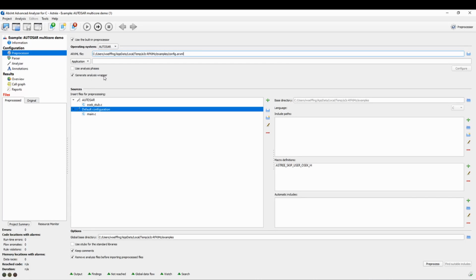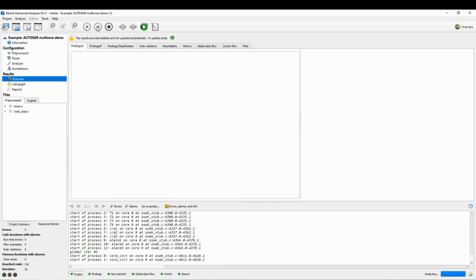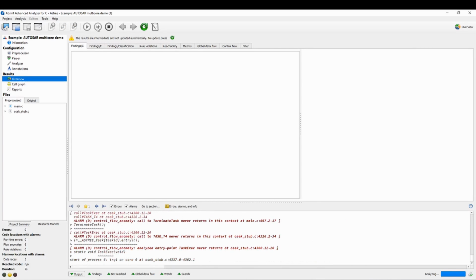Using the option Generate Analysis Wrapper, Astrée generates an analysis entry function called Astrée main, which is used as the analysis entry point. If the option is not activated, no main function is created, which leaves you the opportunity to provide one yourself. After clicking Preprocess and Start Analysis, we can see that the concurrent analysis runs completely automatic.